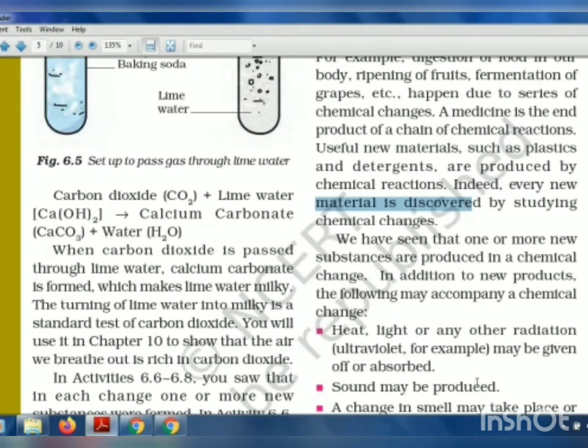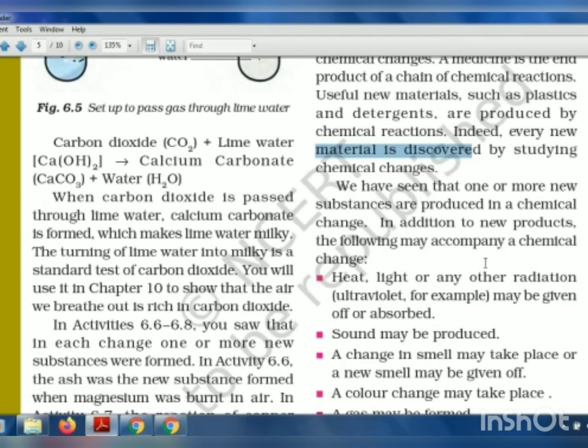Okay. So we have seen up till now, with so many examples, where chemical reactions are occurring and are very important in our day-to-day life, right? But what are the other things which are also produced with the new products? Other than the new products, which are the other things which are also produced when two chemicals react with each other?